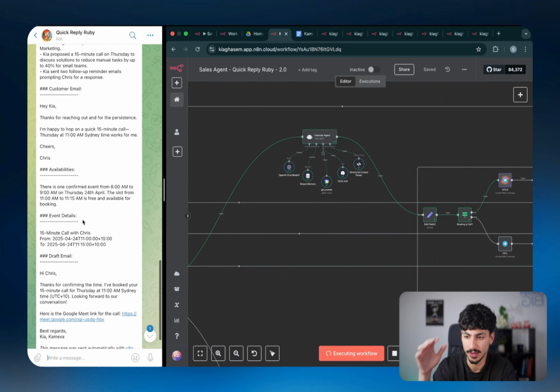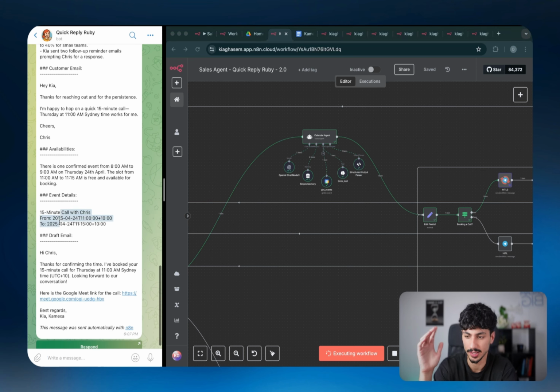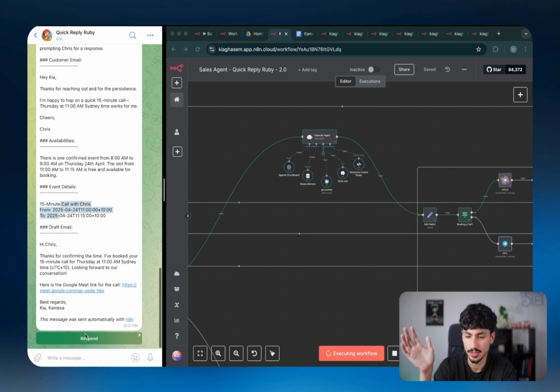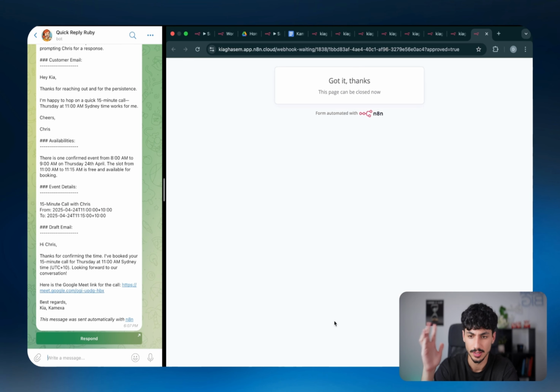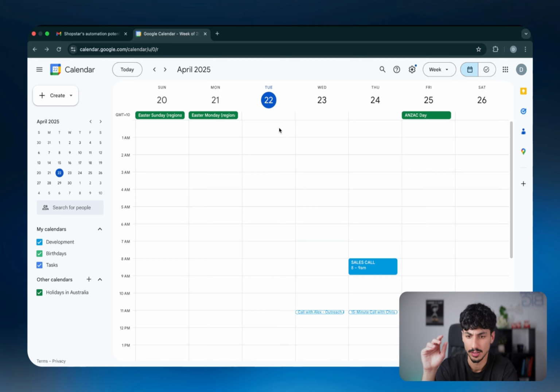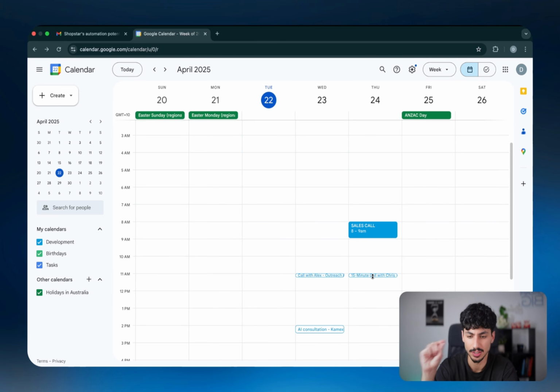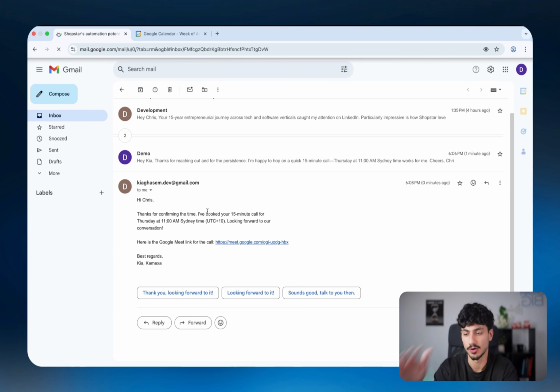It's saying that 11 to 11:15 a.m. is free, so it's actually booking in that call and also sending us a draft email. Well, in this case, let's just accept it and click on submit. And then just like that, as you can see, we now have got that call actually booked in and the customer received the confirmation email.